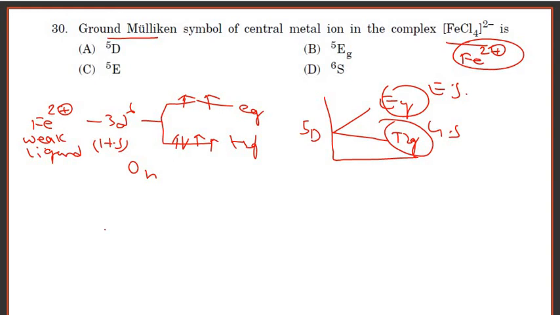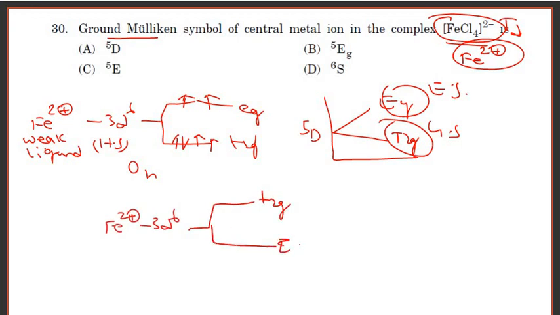That is for an octahedral complex, but they are asking for a tetrahedral complex. For a tetrahedral complex, you will have E and T2. Remember, the g will not come here, only E and T2.